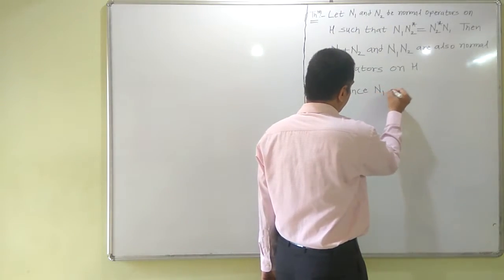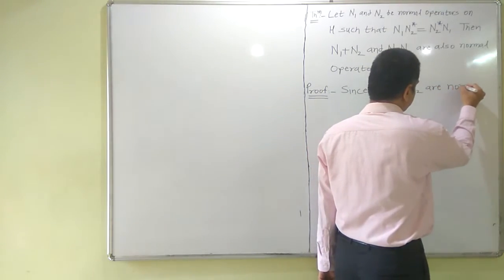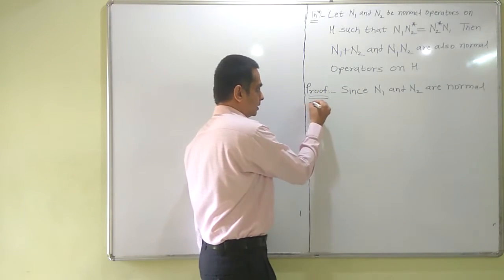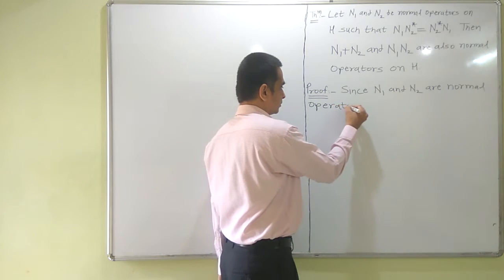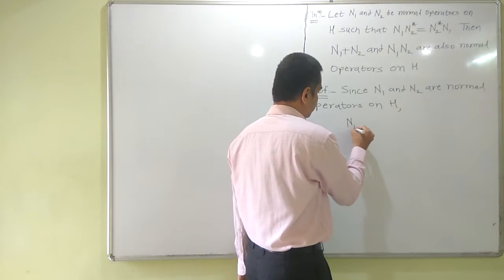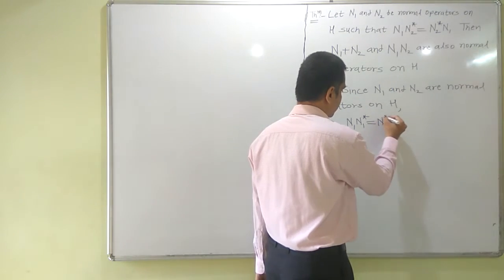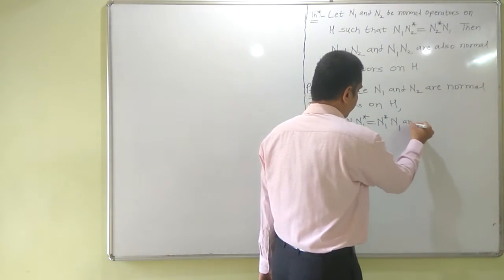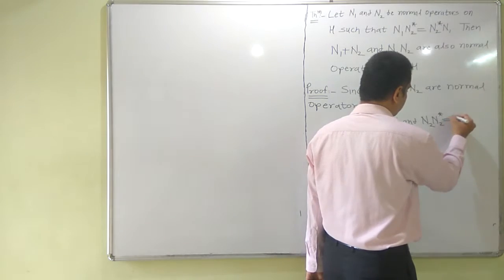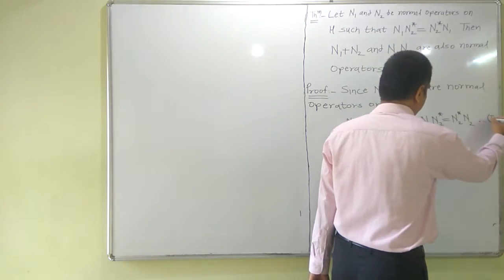Since n1 and n2 are normal operators on H, we have n1 star n1 equals n1 n1 star, and n2 star n2 equals n2 n2 star. So this is the first result.